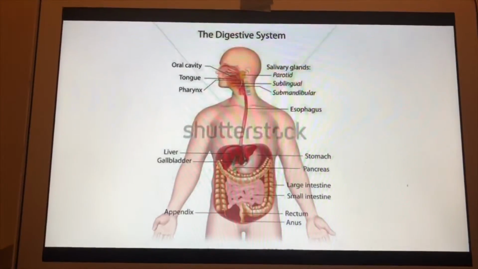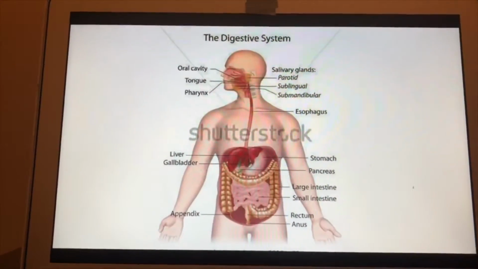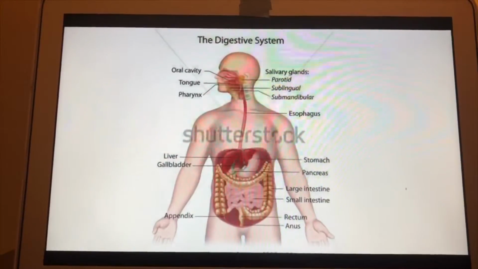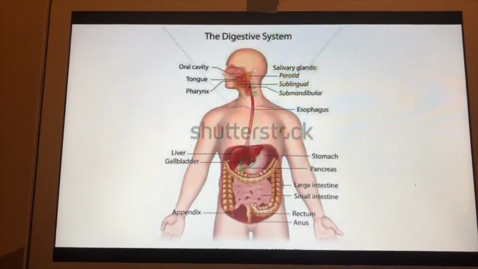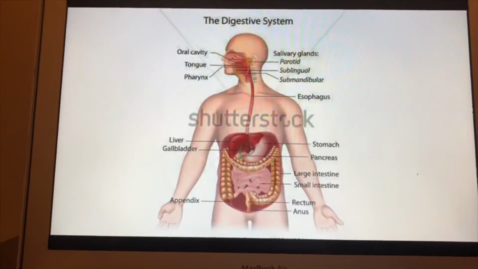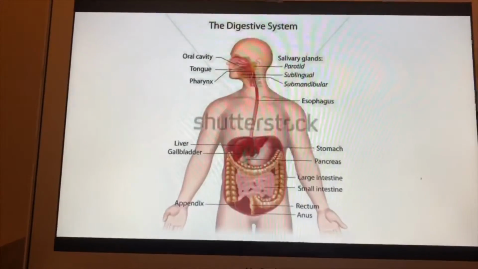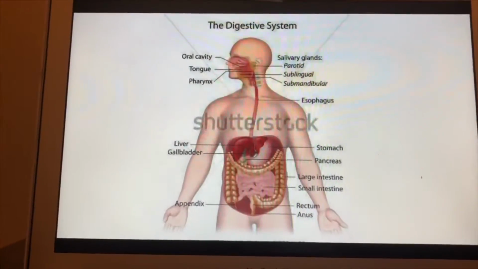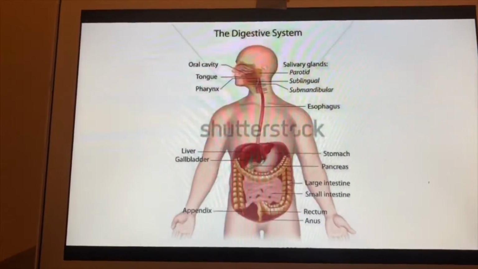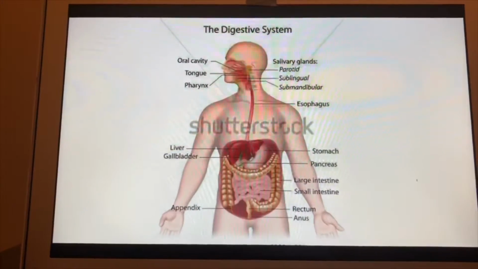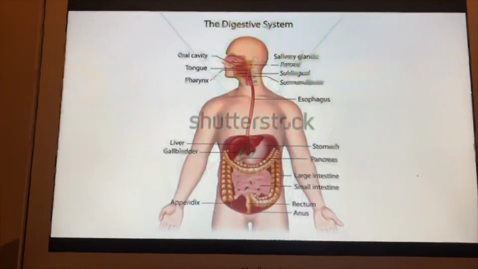The digestive system is a body system that takes the food you ingest and chemically and mechanically breaks it down to allow your body to absorb the nutrients that it needs. Its functions include ingestion, digestion, propulsion, secretion, absorption, and elimination. The digestive system is composed of 10 organs.